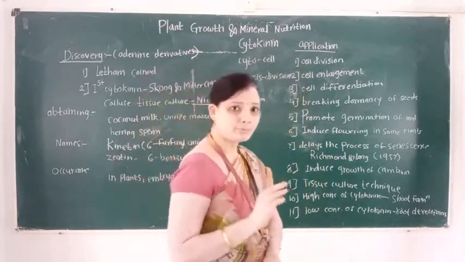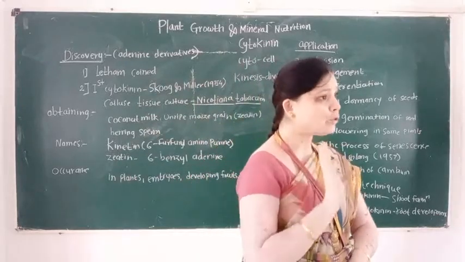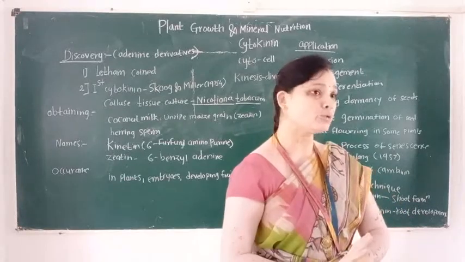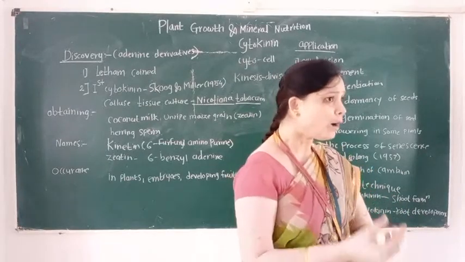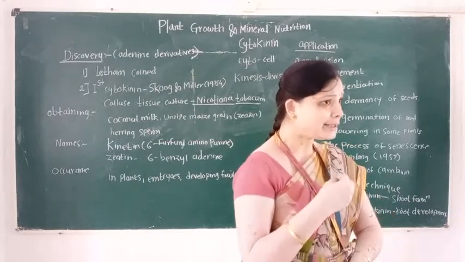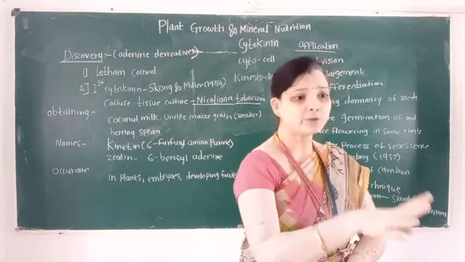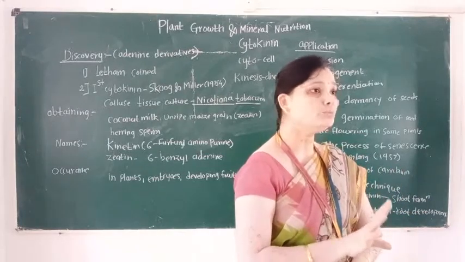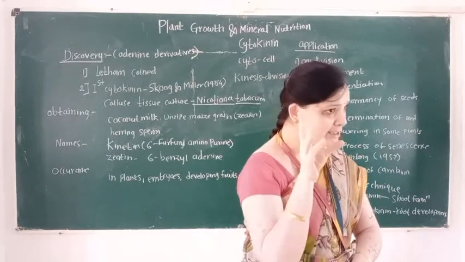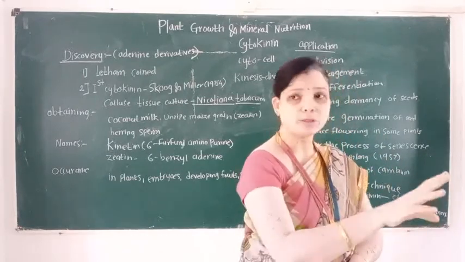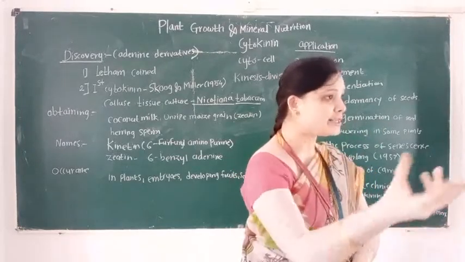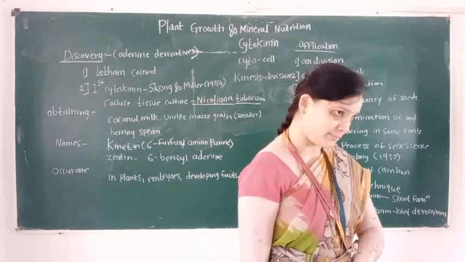Then, like auxin, cytokinin also plays an important role in tissue culture. Why? Cytokinin phytohormone is used in the tissue culture technique due to its activity. It promotes cell division, so the cell number rapidly increases due to the activity of cytokinin.